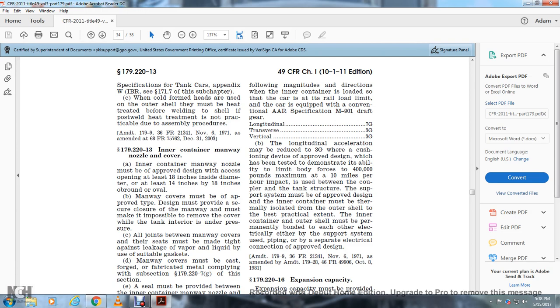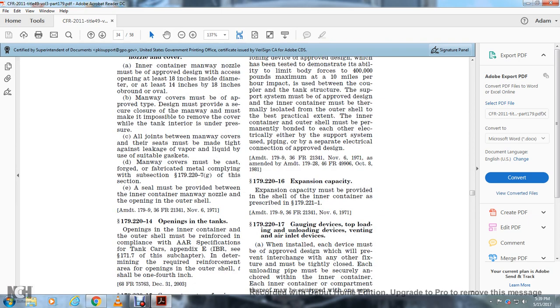The longitudinal acceleration may be reduced to 3G if a cushioning device of approved design has been tested to demonstrate the ability to limit forces to 400,000 pounds maximum at 10 miles per hour impact between the coupler and tank structure. The support system must be approved. The design of the inner container must provide thermal isolation from the outer shell to the best practical extent. The inner container and the outer shell must be permanently bonded to each other electrically, either by a support system, by piping, or by a separate electrical connection of approved design.